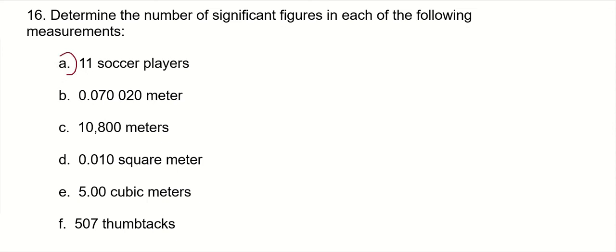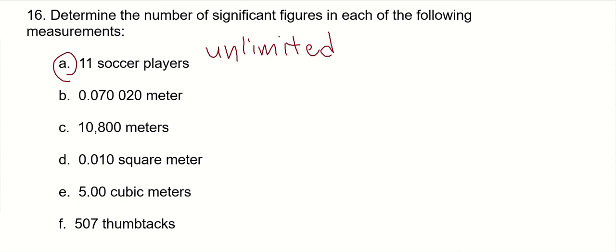A is unlimited sig figs because you're counting. There are two scenarios where you have unlimited significant figures. One is when you're counting, like soccer players. You're not going to have fractions of players. The other is when you have a defined relationship, like 60 seconds in a minute, 12 inches in a foot, 100 centimeters in a meter, and so on. Those have unlimited precision.